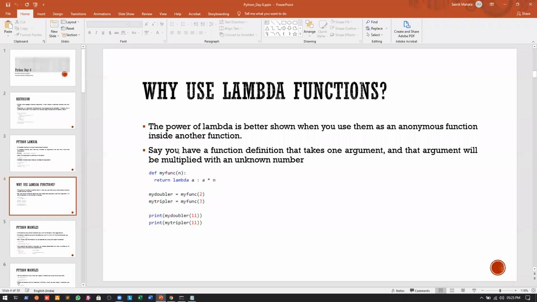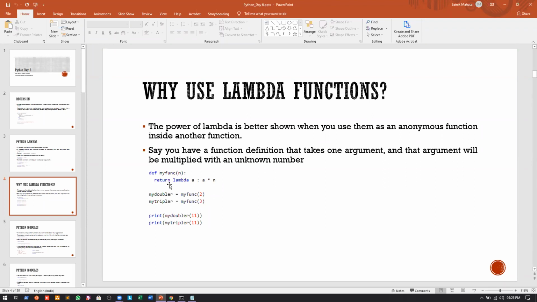Now say you have a function definition that takes one argument, and that argument will be multiplied with an unknown number. If this is the problem statement, let us understand what we have done here one by one. First and foremost, we have a function called my function. We are using the def keyword, so this is a normal function, and we have defined a parameter called n.